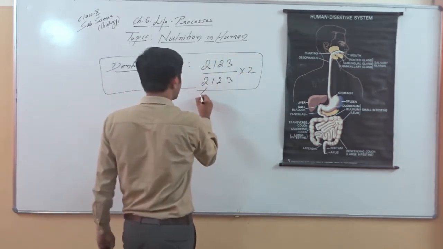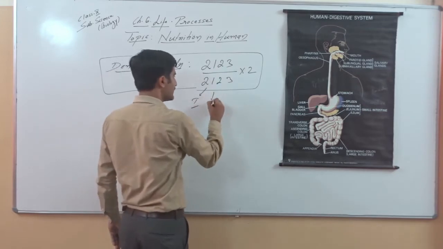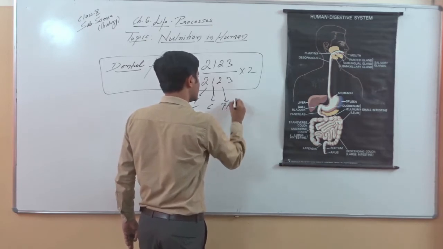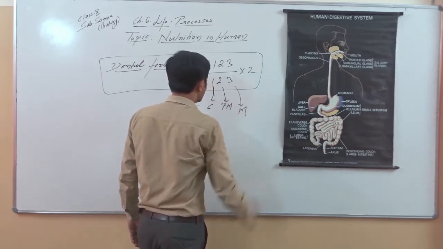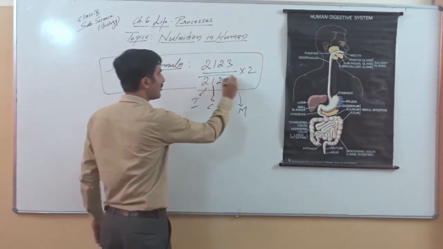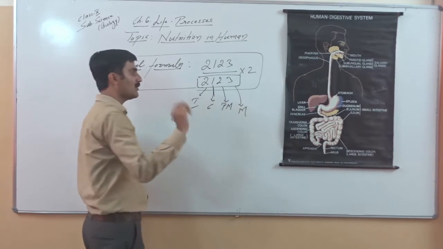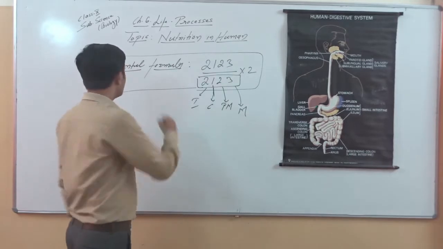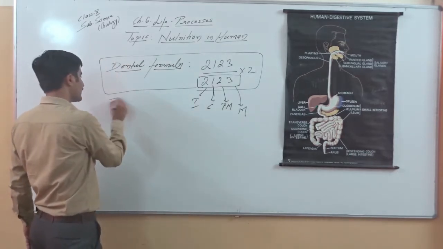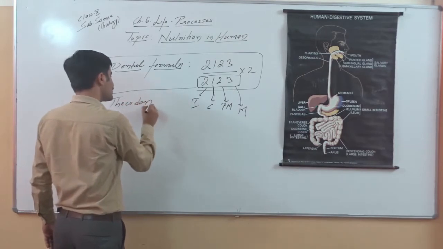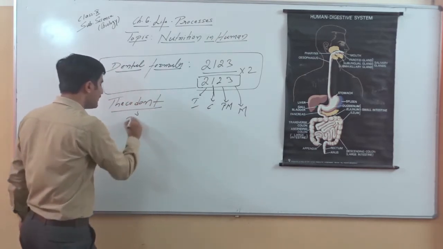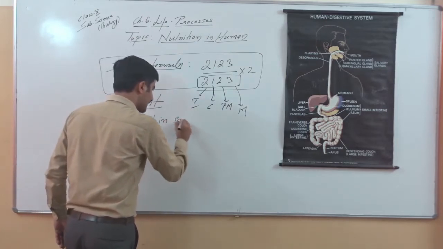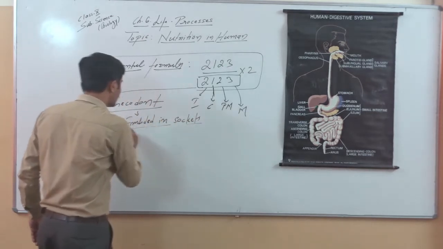In this formula, you can write these are incisors, this is canine, these represent the premolars, and these are molars. This represents only the lower or upper jaw, on the right side. They perform different functions. In humans, when we talk about dentition, human teeth are called thecodont. The word thecodont means these are embedded in sockets. That's why they are called thecodonts.